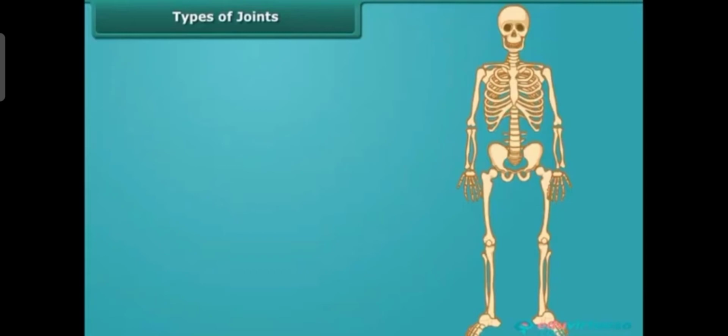All these bones are connected to each other, isn't it? All the bones are connected from one bone to another. That connection is known as a joint. What do we call it? The connection between two bones is known as a joint. There are different types of joints present in the human body. Let us see which are the types of joints. So what is a joint? Yes, a joint is the connection between two bones.